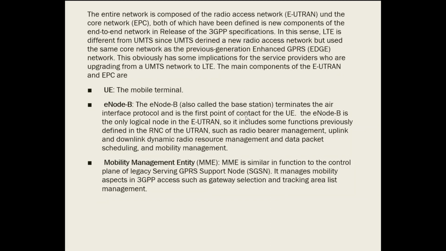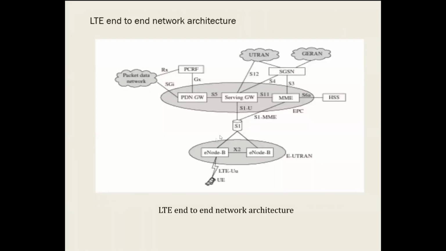Go back to the slide where you can find the structure. Please follow the cursor. The cursor is pointing to the user equipment, we call it UE. That is your mobile. Your mobile will be connected to the E-UTRAN. In the E-UTRAN, you can find a number of E-nodes. E-nodes are nothing but the base stations.